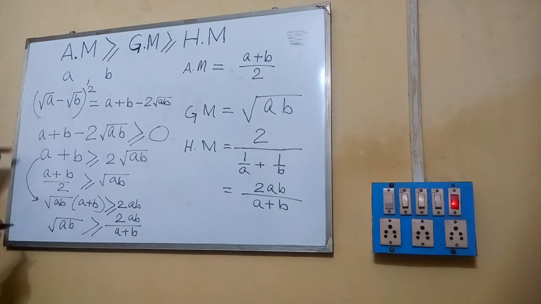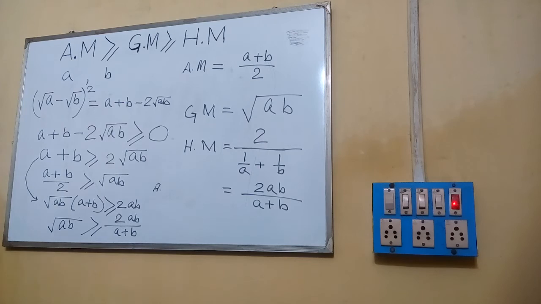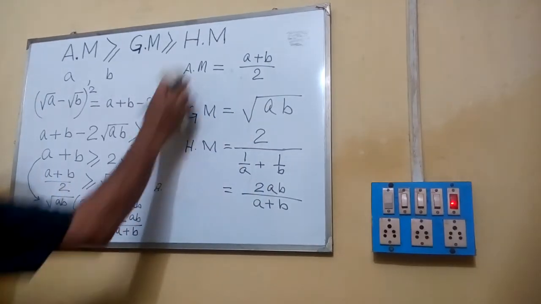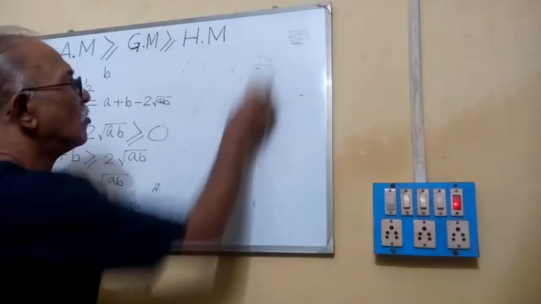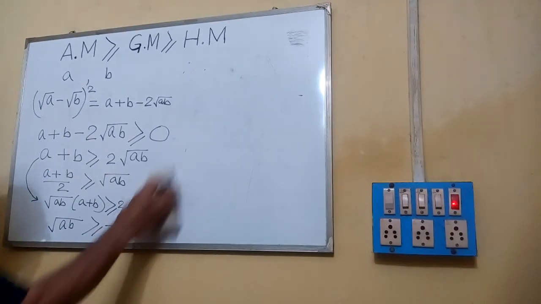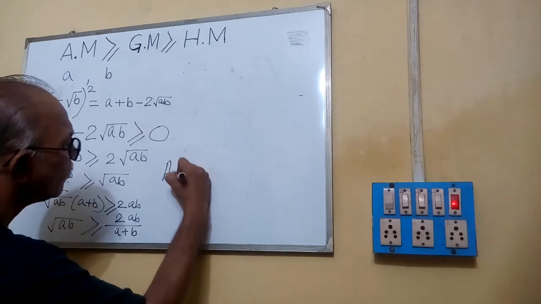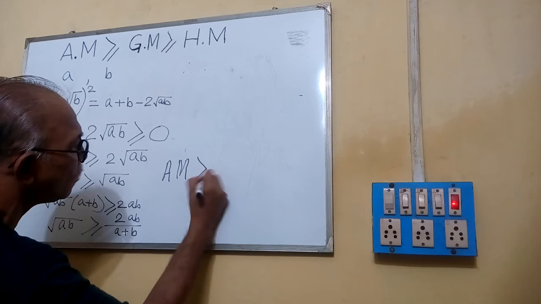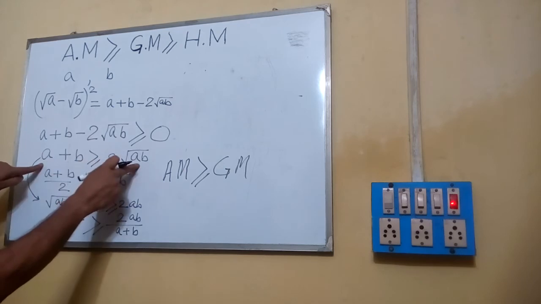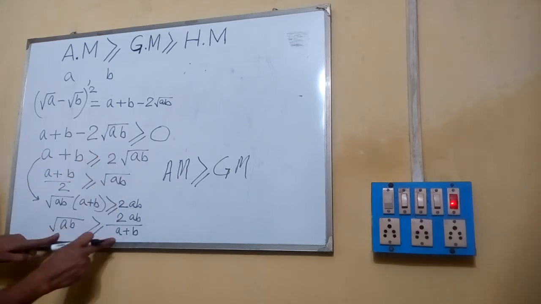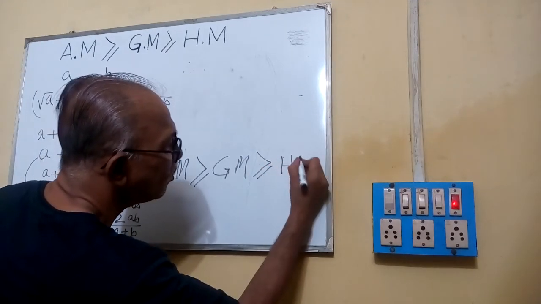So from here we can say AM is greater than or equal to GM, because A plus B is greater than or equal to 2 root AB, and this GM is greater than or equal to HM. In this way it can be proved.